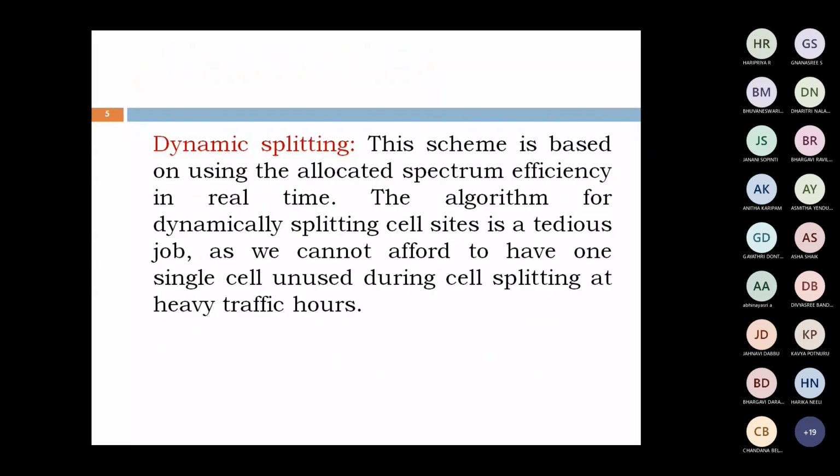But when we go for dynamic splitting, we have to follow an algorithm. At that time we split the original cell site. For example, suppose in a particular area a big festival is taking place. More people come together in that area for the festival, so we have to increase the number of channels.